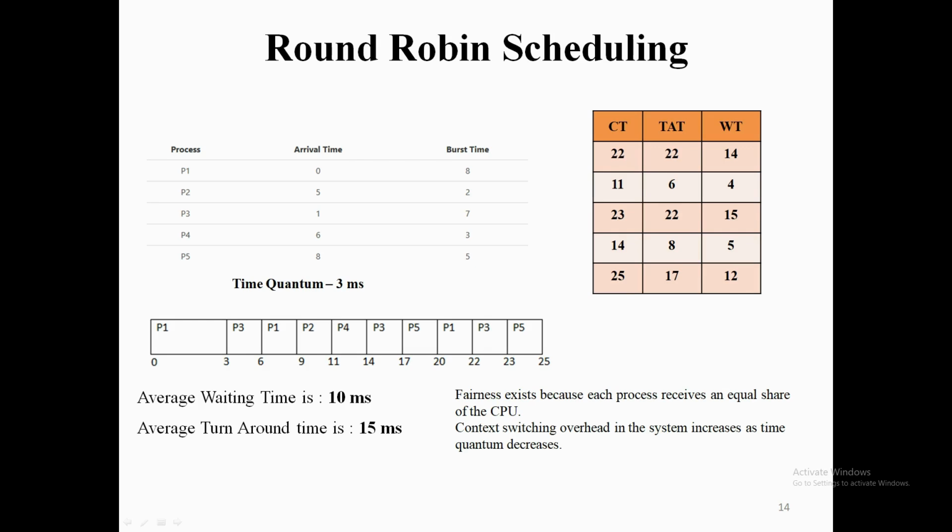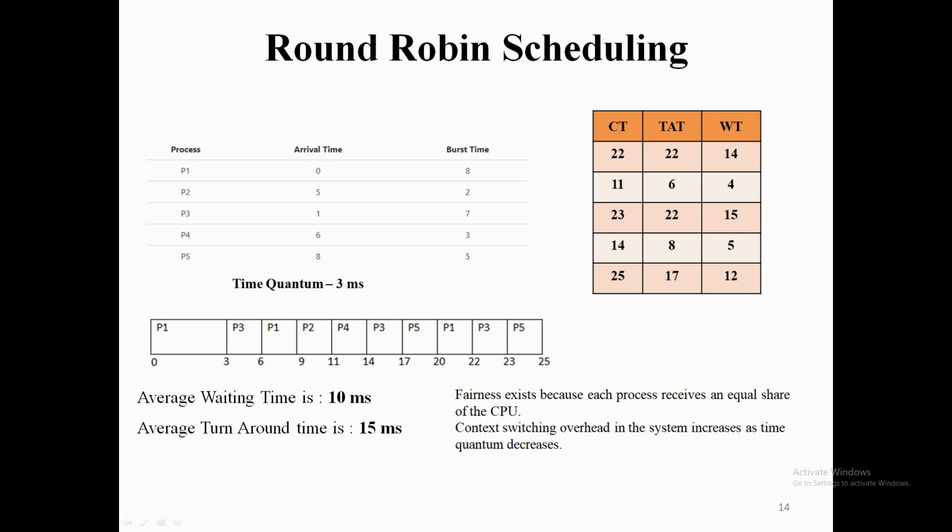So the order of the processes in the ready queue at time 9 is first process P2, then the preempted process P3, and then the incoming process P5. After P5, the preempted process at time 9, P1, will go and sit in the ready queue after P5.